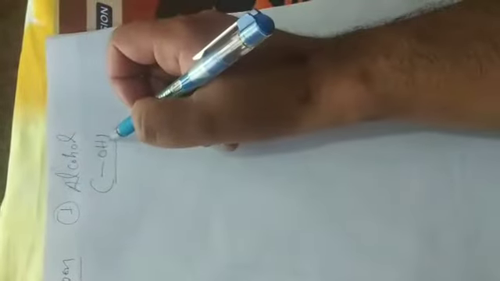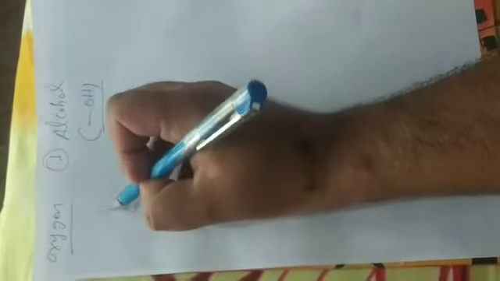The next heteroatom is oxygen. First, in case of alcohol, which is represented by OH. In alcohol, at the edge of the hydrocarbon chain, suppose the hydrocarbon is methane, CH4.